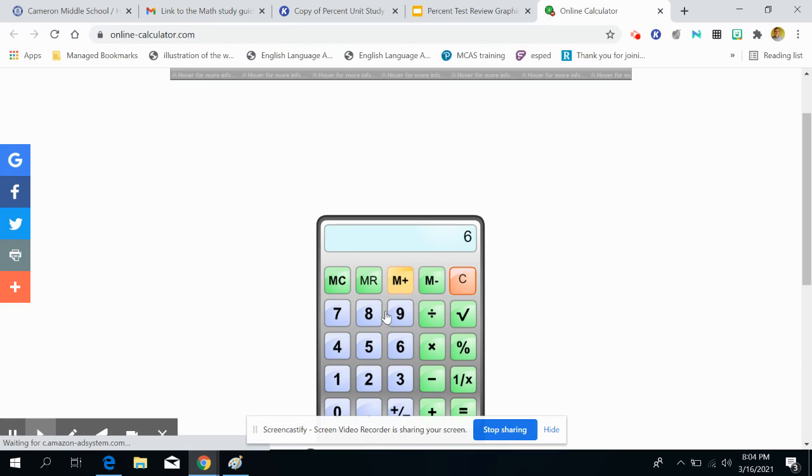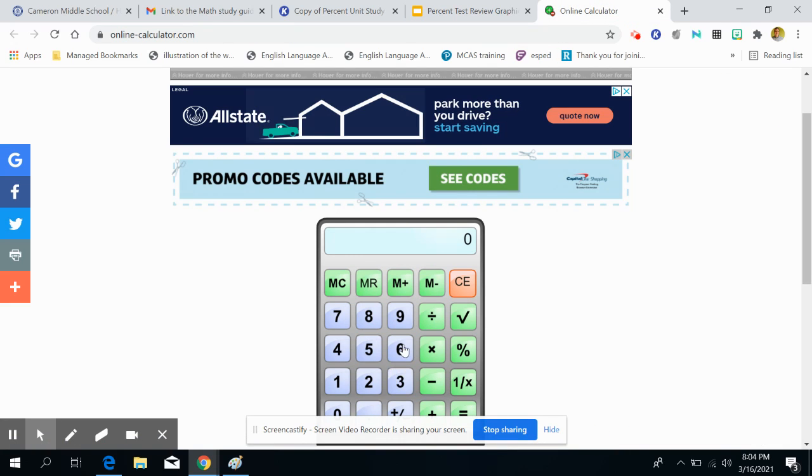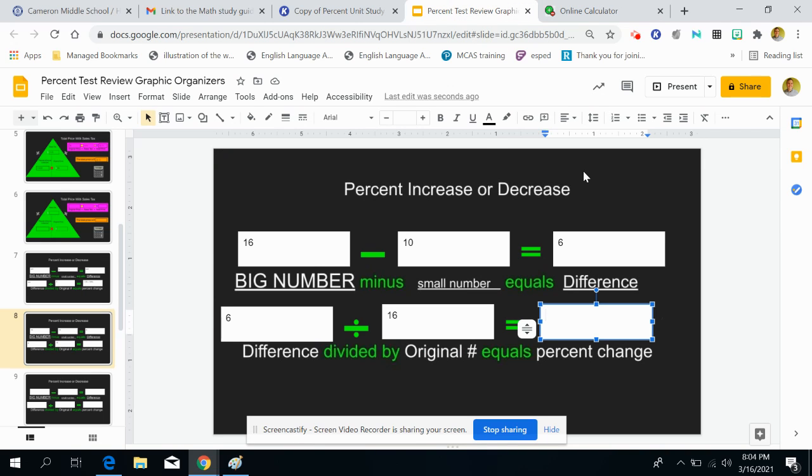Again, I'm going to use my calculator just to make sure I get this correct. 6 divided by 16 equals 0.375. So my percent change, and in this case it's a decrease, is 0.375.